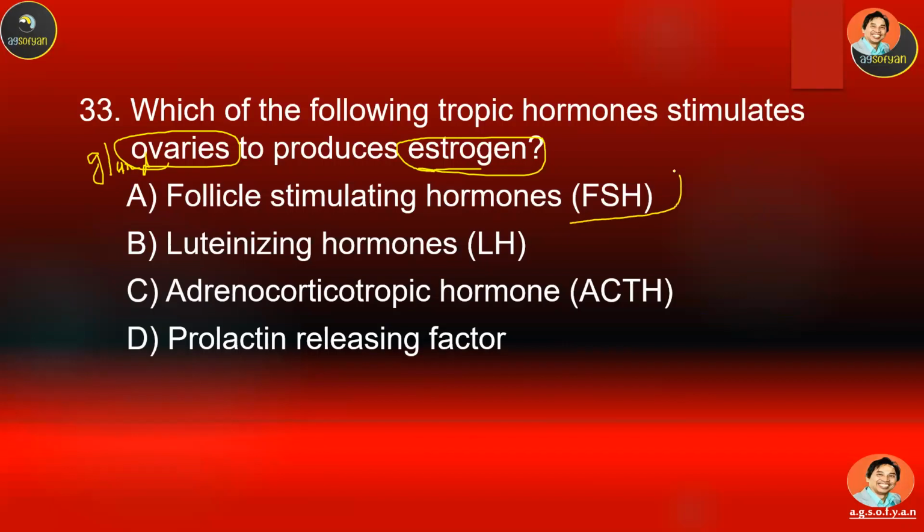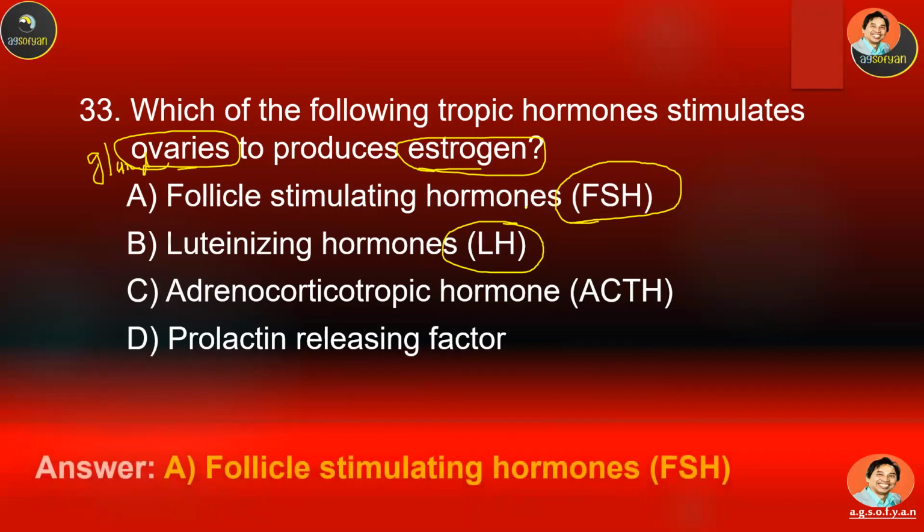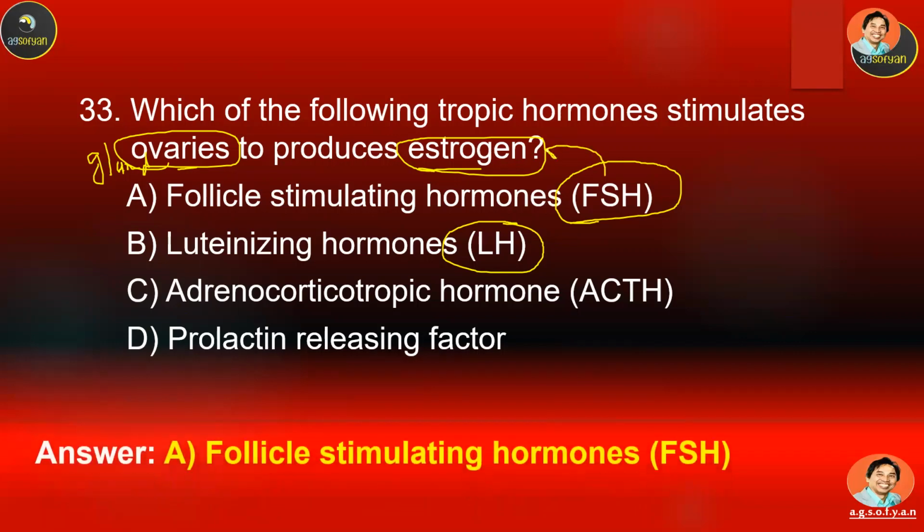Okay, so this one is a sexual hormone. This is also a sexual hormone, a reproductive hormone that will affect the ovary. But the one that actually stimulates estrogen is FSH. LH also affects the ovary, but in a different way. LH is the one that stimulates ovulation and production of progesterone, another ovary hormone. So for this specific question, the answer is FSH, follicle stimulating hormone.